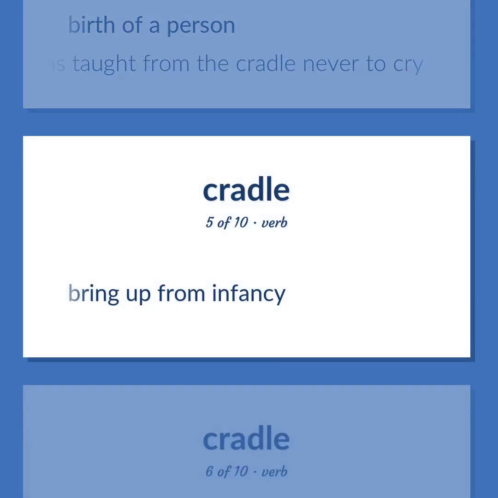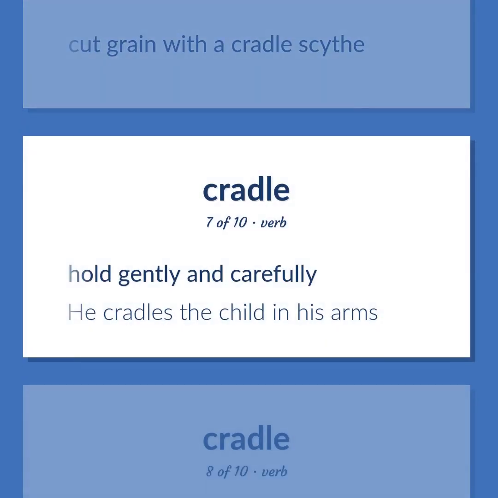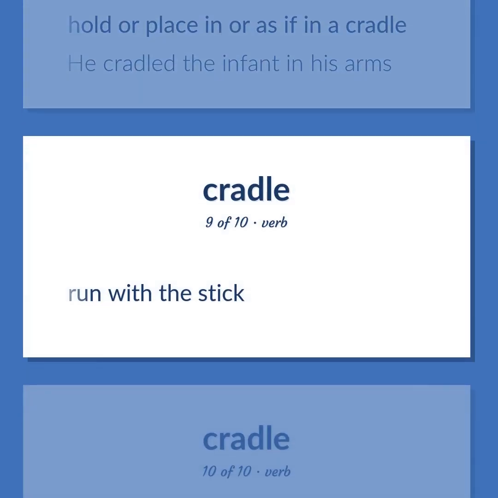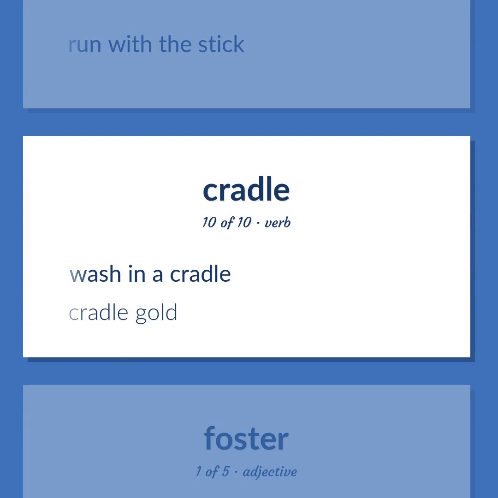Bring up from infancy. Cut grain with a cradle scythe. Hold gently and carefully. He cradles the child in his arms. Hold or place in or as if in a cradle. He cradled the infant in his arms. Run with the stick. Wash in a cradle. Cradle gold.